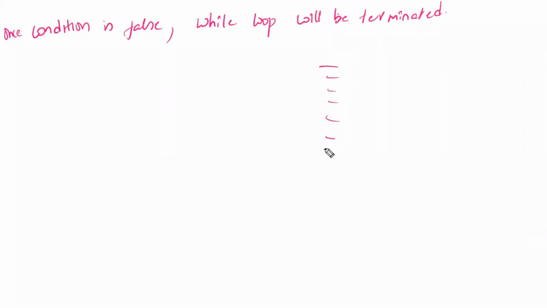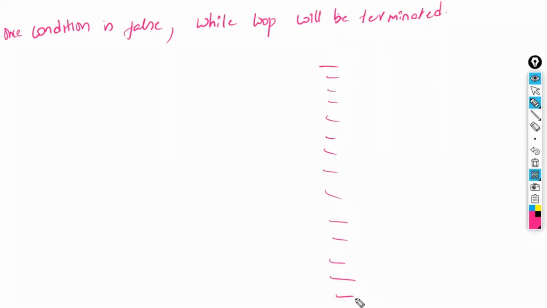For example, say you have 20 lines of code, and part of this is the while block. Once the condition fails, this block will be ignored and the remaining part will continue. That part will be stopped and the remaining part will be continued. The entire program is not stopped.